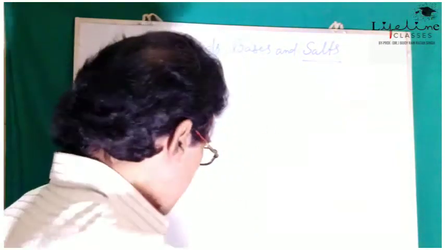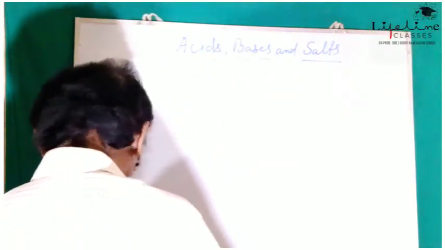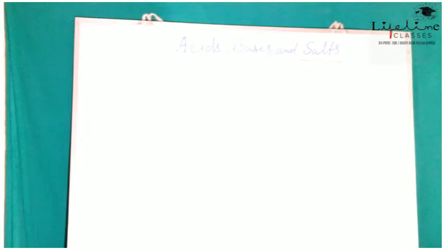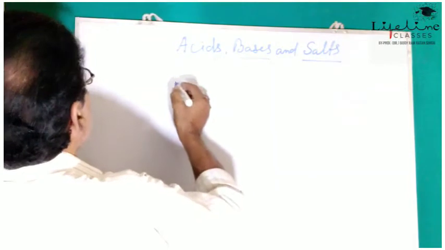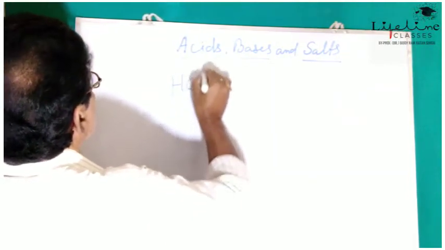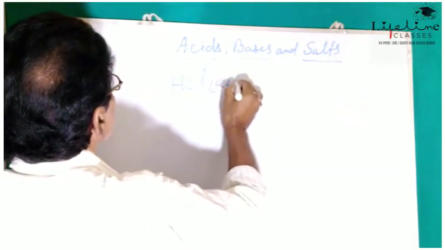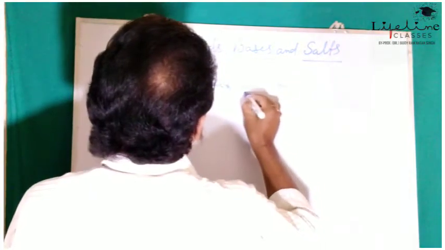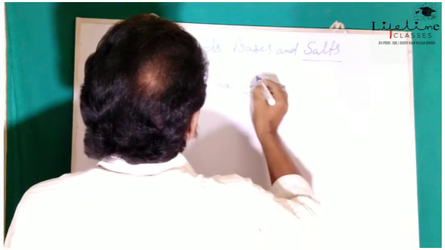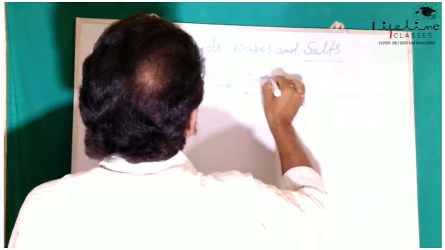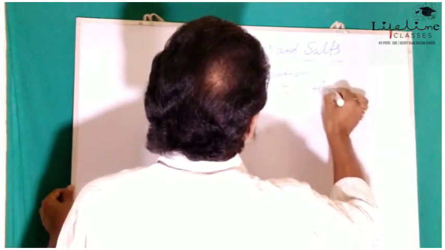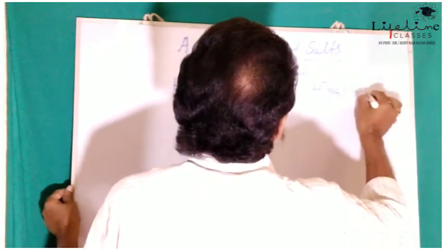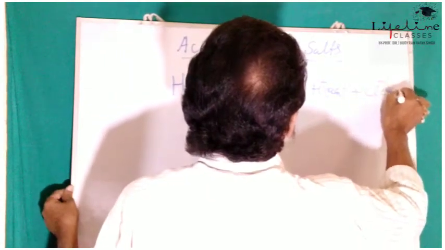Let us try to understand this. See here, HCl aqueous gets ionized to give H plus aqueous plus Cl minus aqueous.